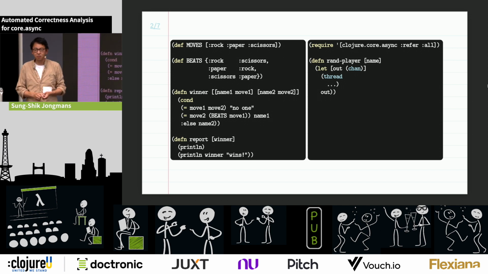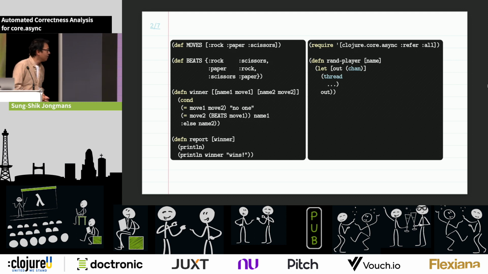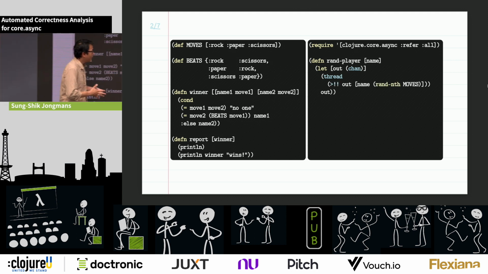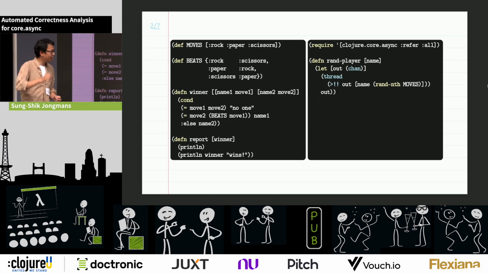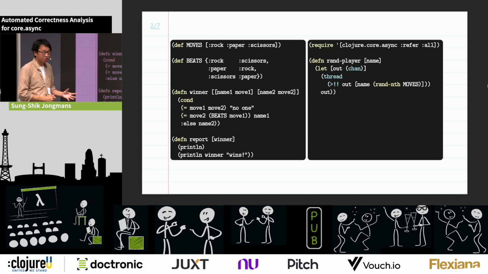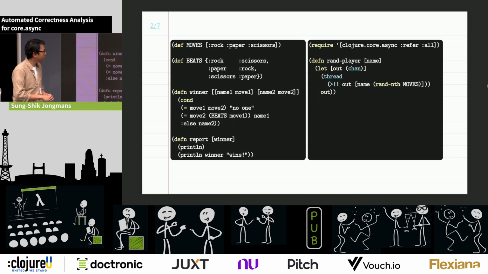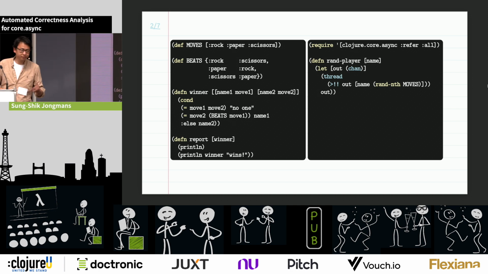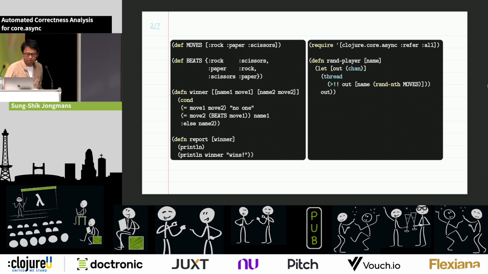So you can do that in another thread. That's very useful. Okay, so let's also try to fill the body. Well, rock, paper, scissors, really simple. So we need to do only one thing, right? Which is send a message. And this >!! function, that's the send operation in core.async. So we send a message through this new channel, and the thing we're sending is a pair consisting of the name of the player and a random move that the player has selected. Okay, fair enough. We'll call this function twice, but I'll show it on one of the next slides.